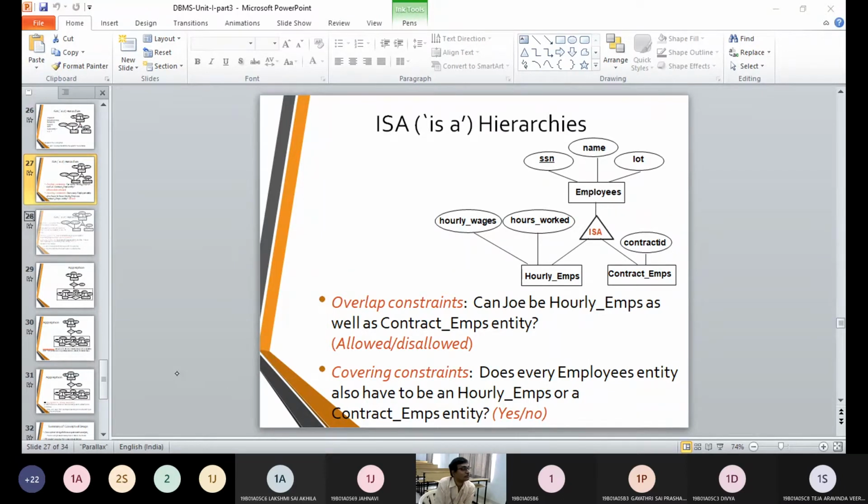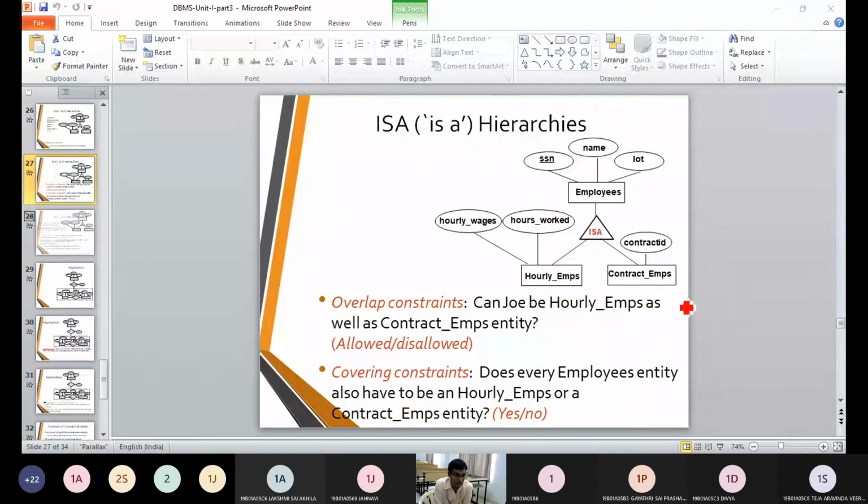So one we are going to call covering constraints. Another we are going to call overlapping constraints. Up to here it is correct. Covering constraints will be with private mode. Overlapping constraints will be with the public mode.